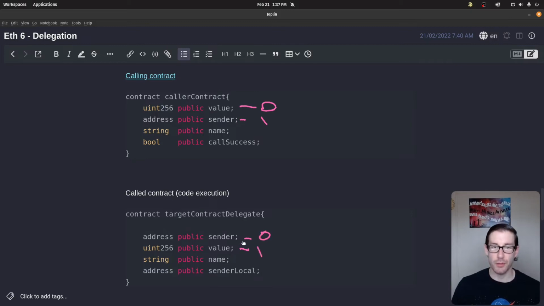Now these state variables contain different types of data, and if you mess that up, you're going to have an issue where the attacker could send in their address or some other manipulation to gain complete ownership of the target contract, and then they could siphon off funds or do whatever they want to do.